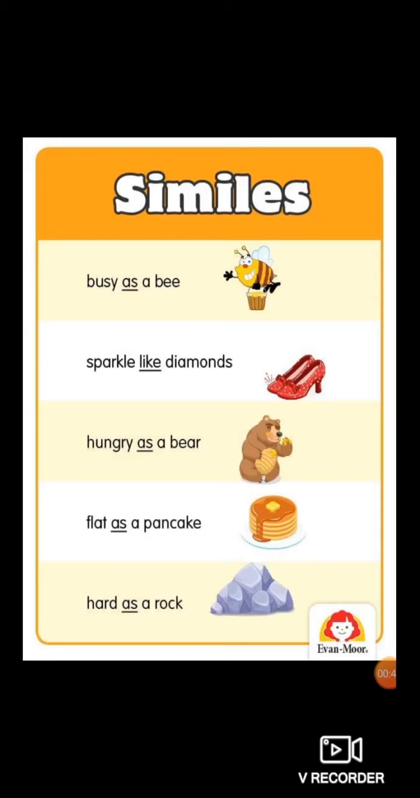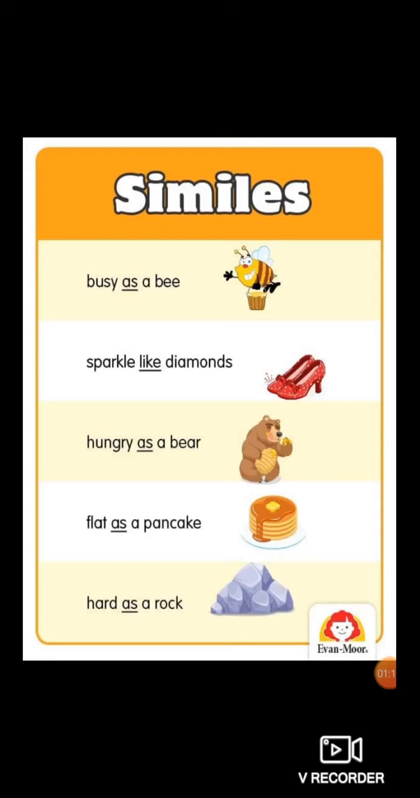Simile. When like and as are used in a sentence, it's simile. Sparkle like diamonds. Here also the comparison is done. Okay, so the shoes are shown here. The shoes sparkle like diamonds. So the shoes are being compared with diamonds by using the word like. So it's known as simile.